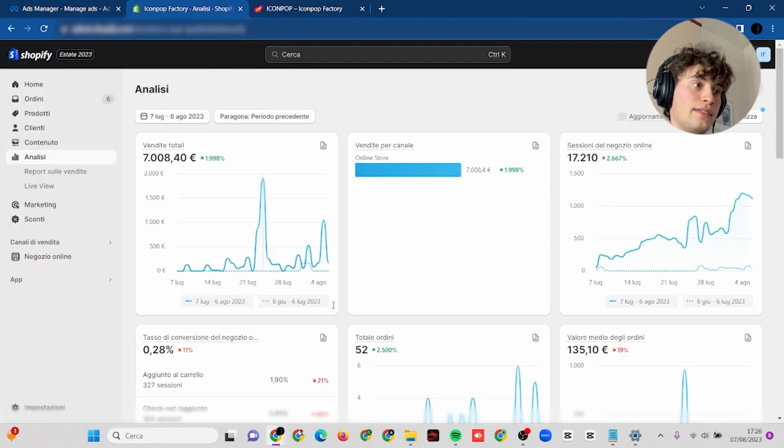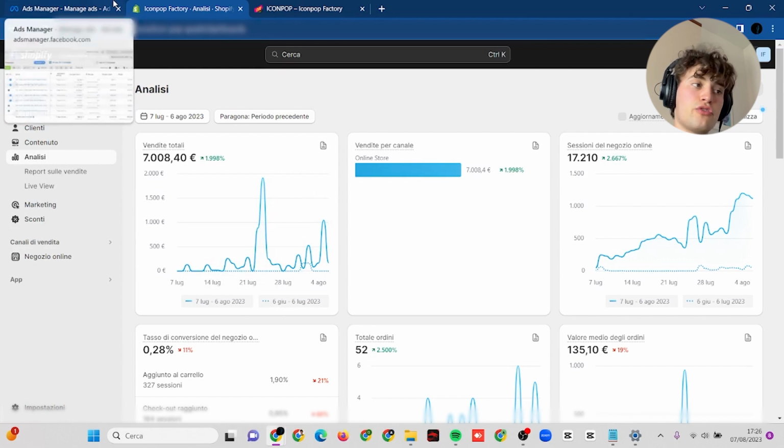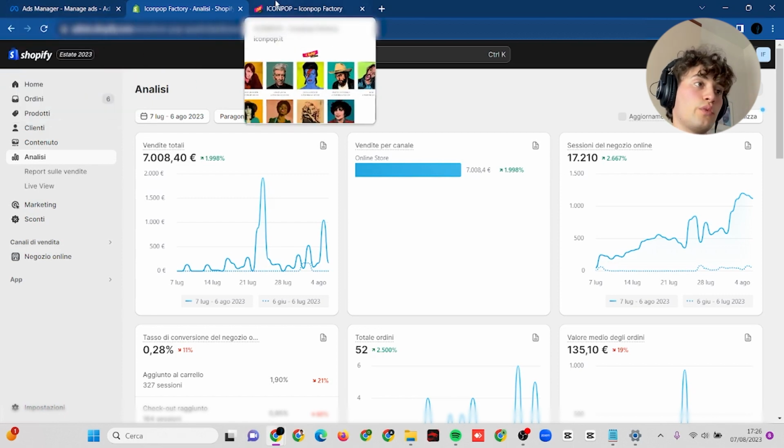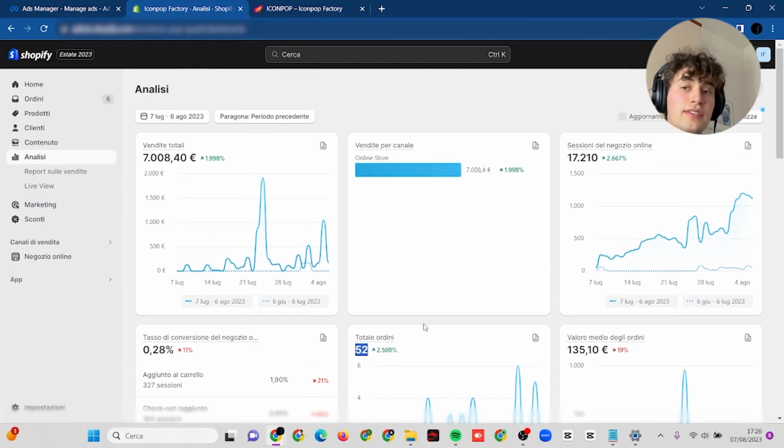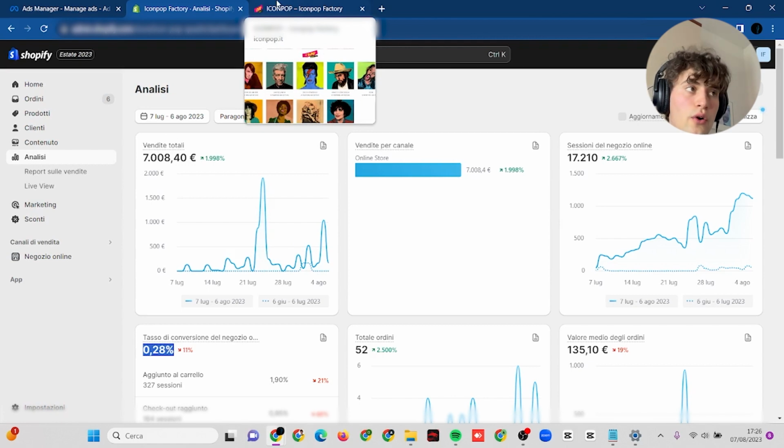in order to make this very fast scaling, which has been made without any discount code, any retargeting campaign, any pushy campaign, and any social proof, because this ad account is new, this business is totally new. We started with 0 social proof, with 0 sales, and we still are stuck at 50 sales in total in 1 month, with a very low conversion rate, maybe because the website is new, the website has not that much data, the website has no social proof, and people don't know that much about our products yet.